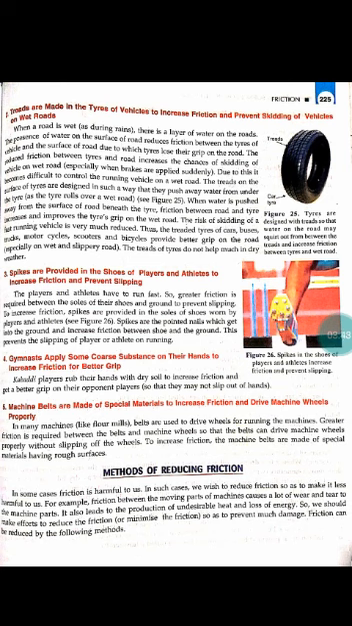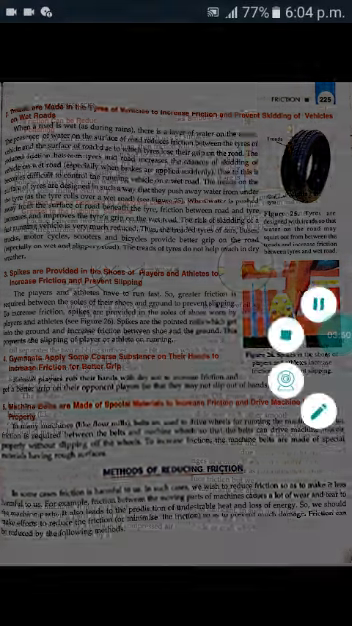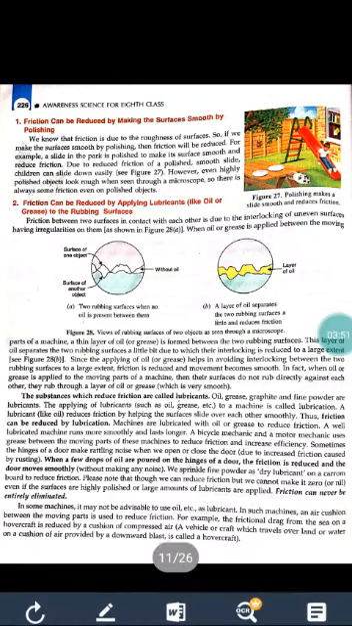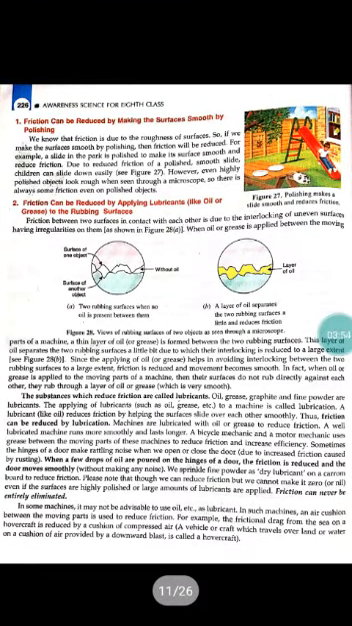Now comes the next topic, that is methods of reducing friction. As friction has some disadvantages, we can reduce the friction as well. Students, the first method to reduce friction is that friction can be reduced by making the surface smooth by polishing. If we make the surface smooth by polishing, what will happen? The irregularities will reduce, right? As a result, friction will reduce.